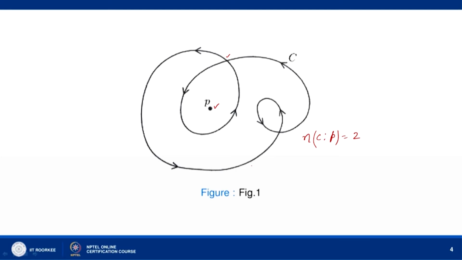We are moving about this point P in the anticlockwise direction twice, and so the index number of C about the point P, or winding number, is equal to 2.